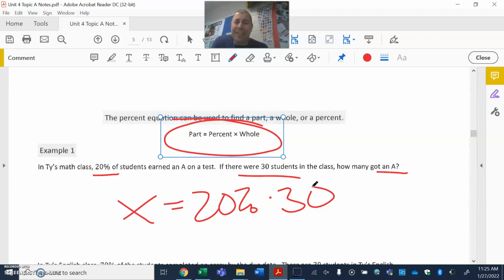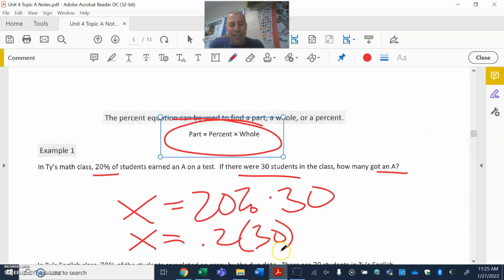This is where we will make use of our calculator. I'm going to convert it to my decimal, and then I'm going to multiply it. We're going to get 6 when we do that. So 6 students got the A.